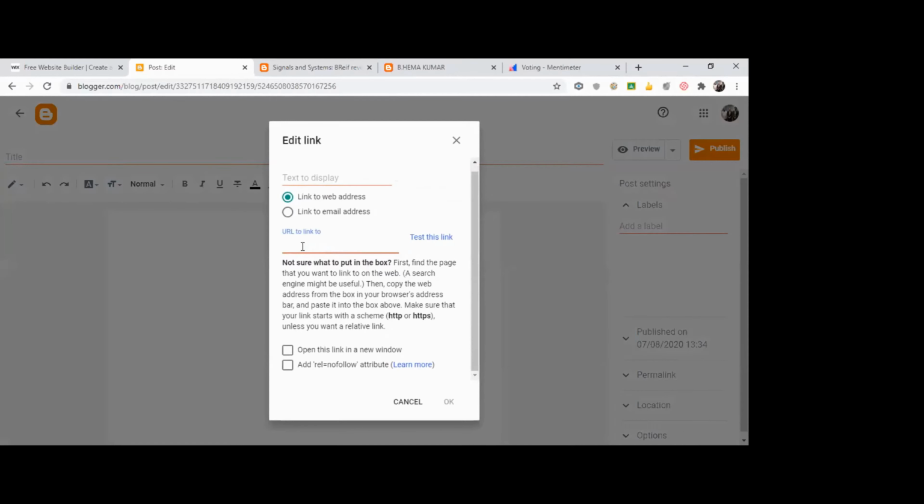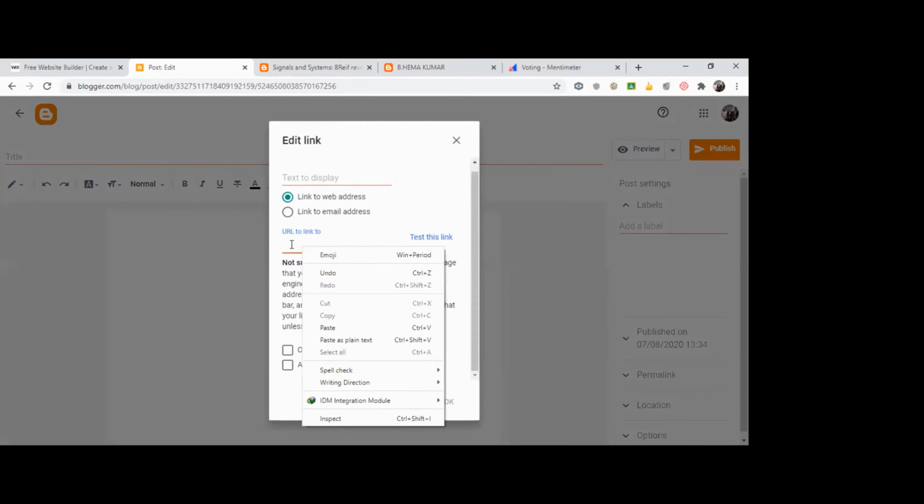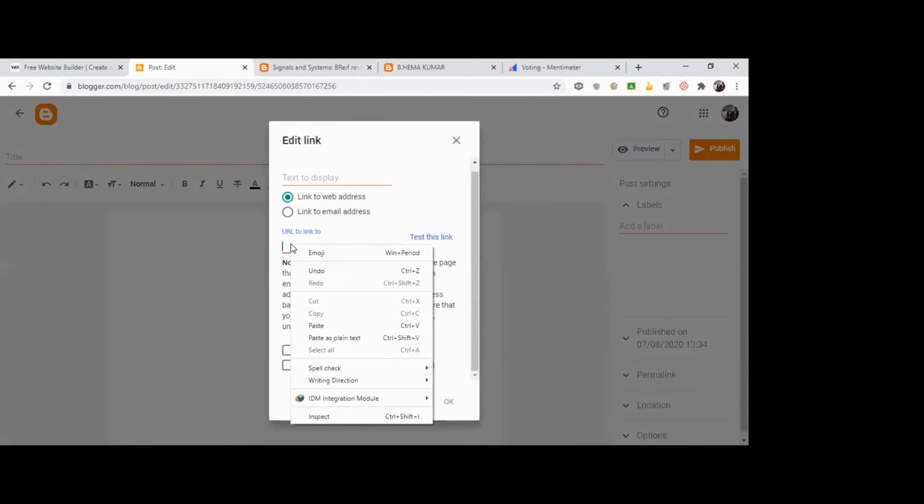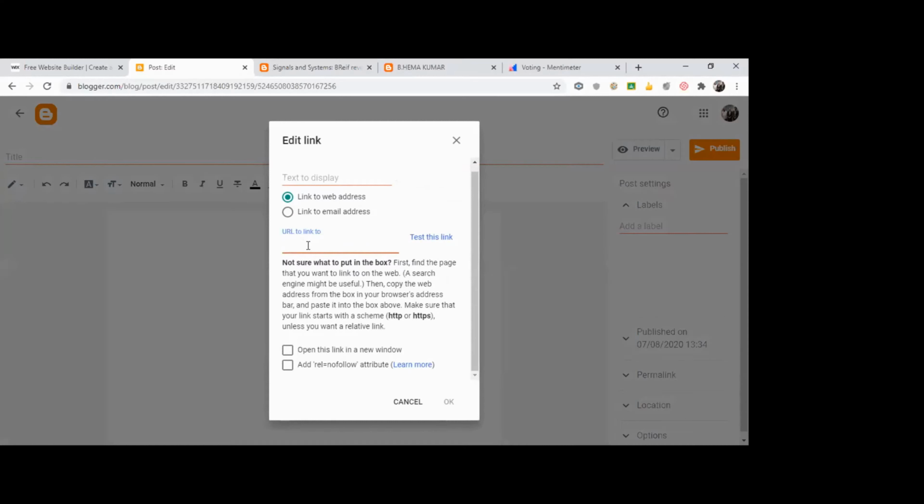Suppose you have a file in your Google Drive. You take that file which you want to share from the Google Drive, copy the share link, paste it here, give some name for it and press OK.